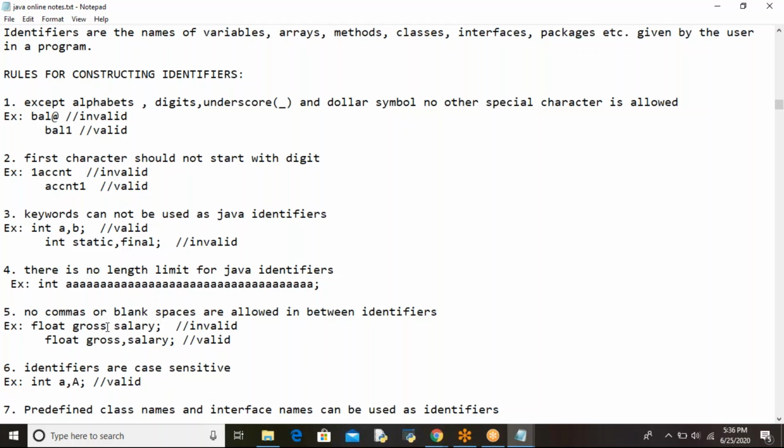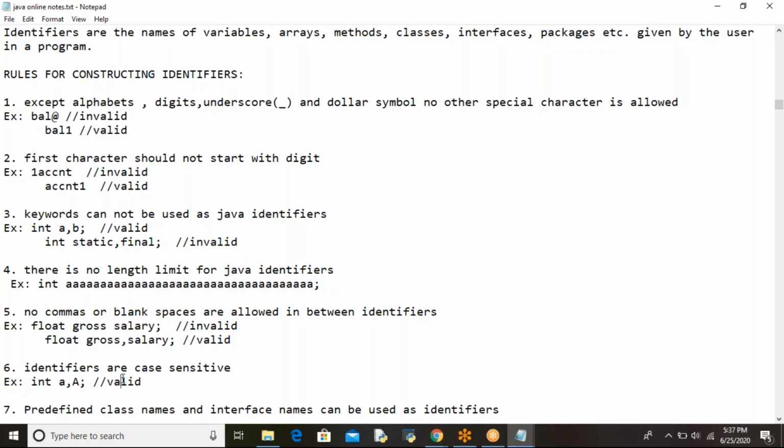Commas and blank spaces are not allowed. See, here if I give a blank space, that is an error. You should not give any blank space. Gross salary, I'm treating this as a single variable. If you are treating it like that, you just combine both the words, or else you put an underscore. But if you give a space, that is an error here. And if you put a comma, that's not an error, but gross will be treated as one variable identifier and salary will be treated as another identifier. It's a valid statement, but still both will be treated as separate things.